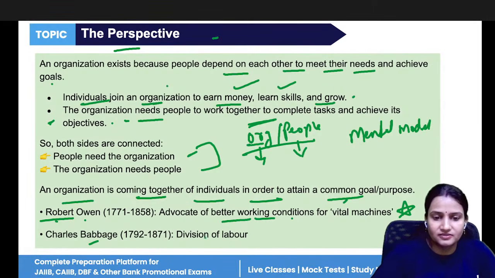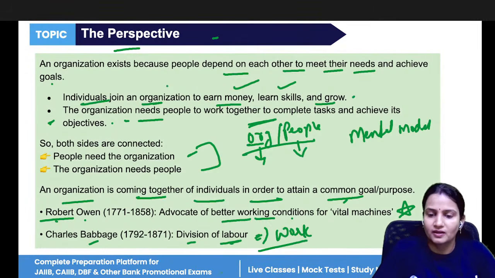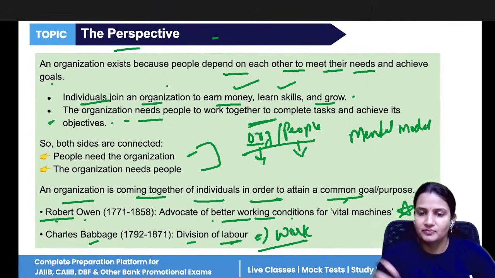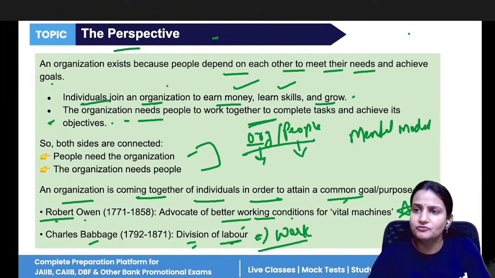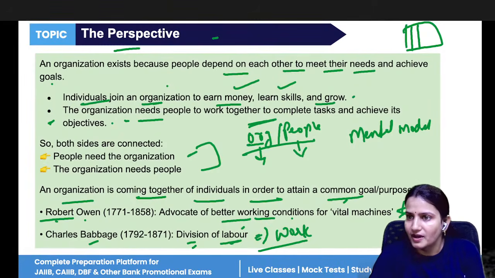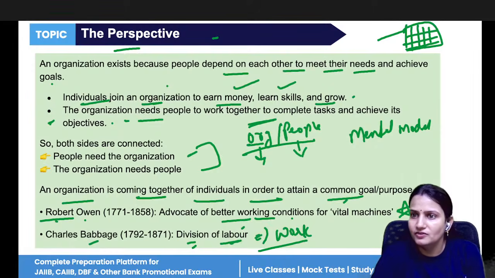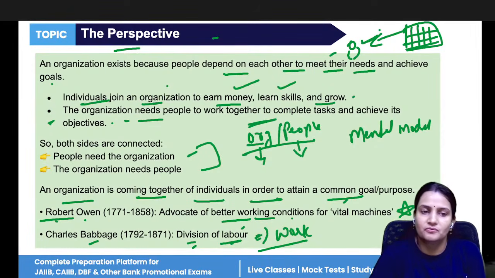Then Charles Babbage has said the division of labor. Division of labor means work should be divided. See here, labor means the work, not the people. The work should be divided into small and manageable activities so that it becomes easy for everyone to understand, and so that they can also perform their work in a good manner. If you give them a big task, then they won't be able to perform. But if you divide the work into small pieces and then assign it to them, then they will perform well. So that is what Charles Babbage said about the division of labor.